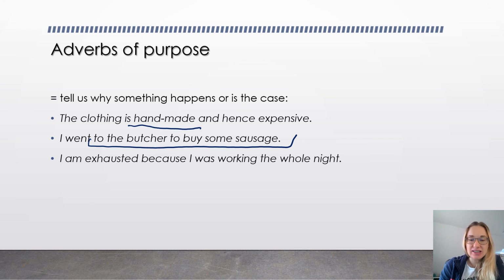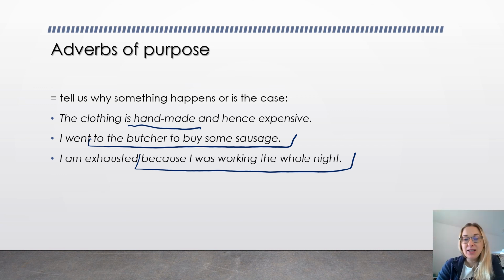I am exhausted because I was working the whole night. This part, because I was working the whole night, is an adverb phrase. I hope you like this explanation, and I hope this is now clear for you how to use adverbs and where to position them in a sentence.